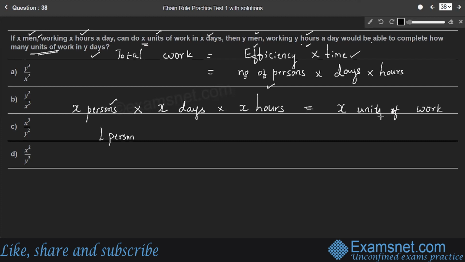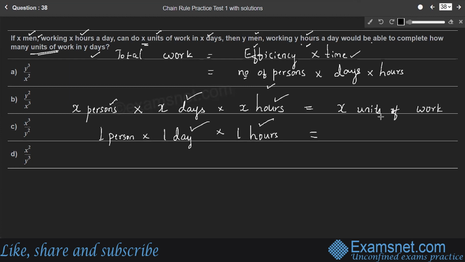But along with the number of persons, there are also the number of days and hours. Therefore, we'll consider one person in 1 day and also in 1 hour: what is the amount of work done by one person if he works only 1 day, and every day works only 1 hour?